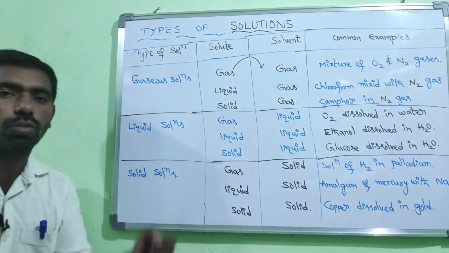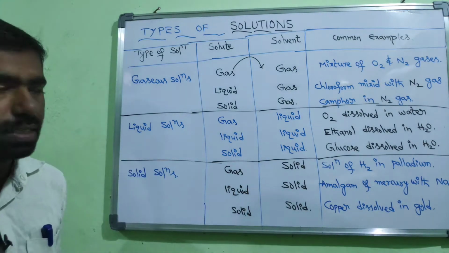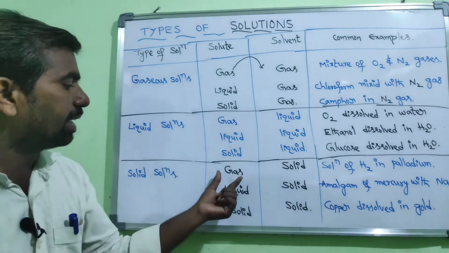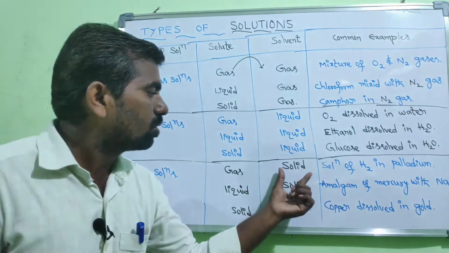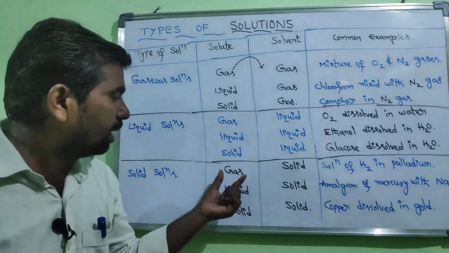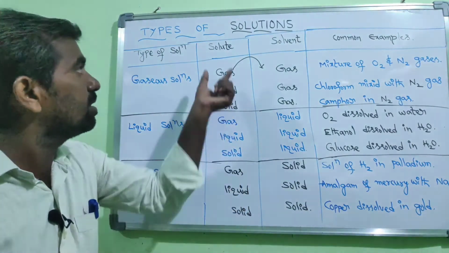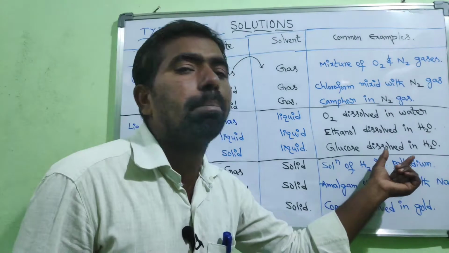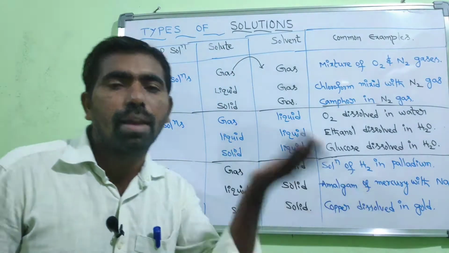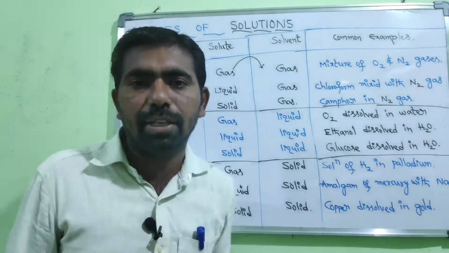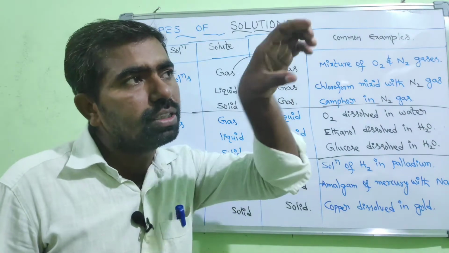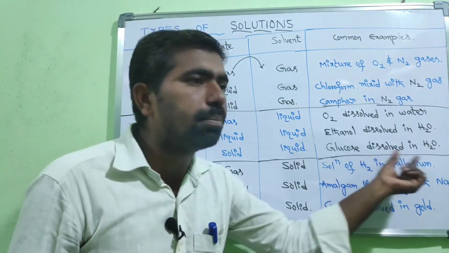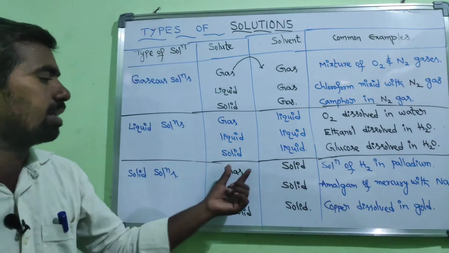And the next one is solid solutions. In this type of solution, the solvent is present in the solid state. So first one, gas in solid. Solid is the solvent, and the gas is the solute. The example for this one is solution of hydrogen in palladium. In the interstices of palladium, hydrogen gas is occupying those interstices. That is the example for the gas in solid.